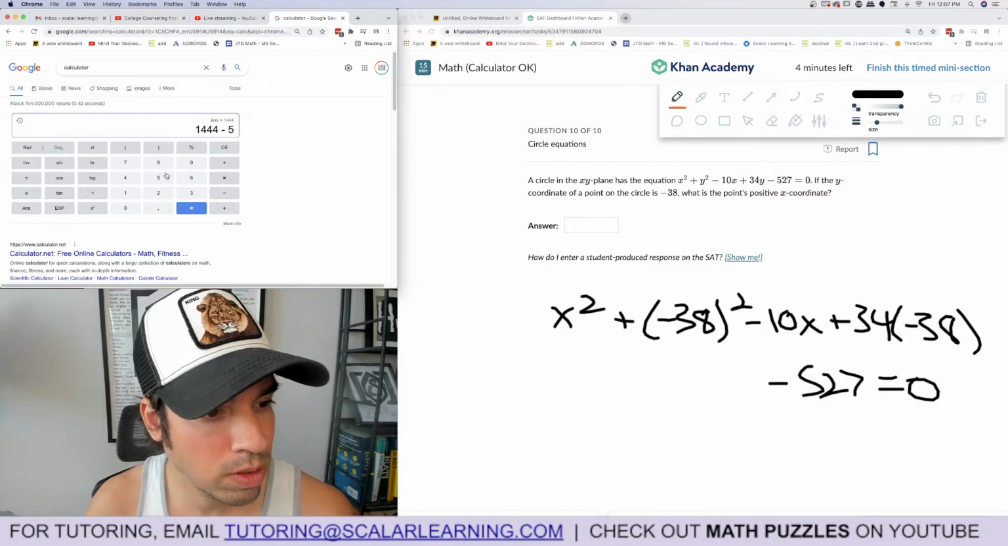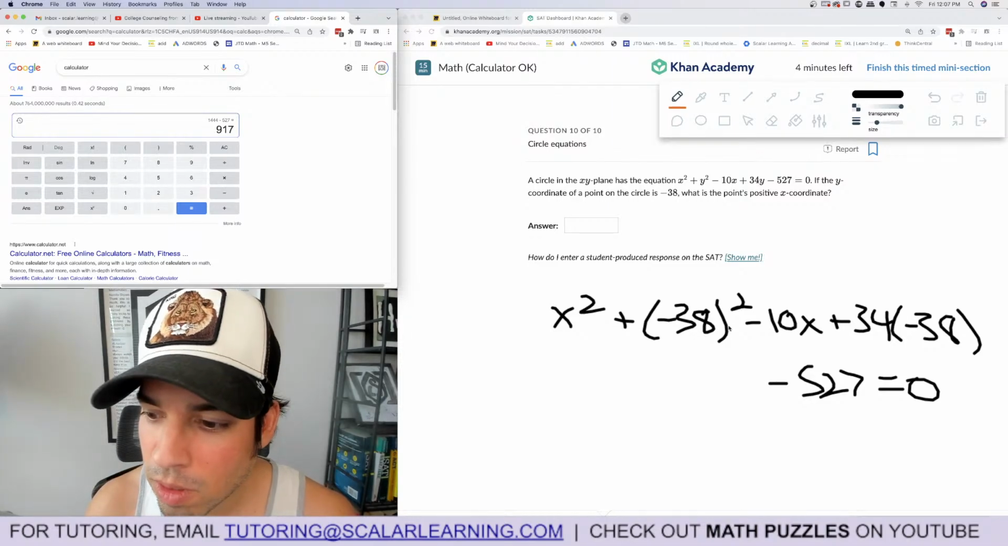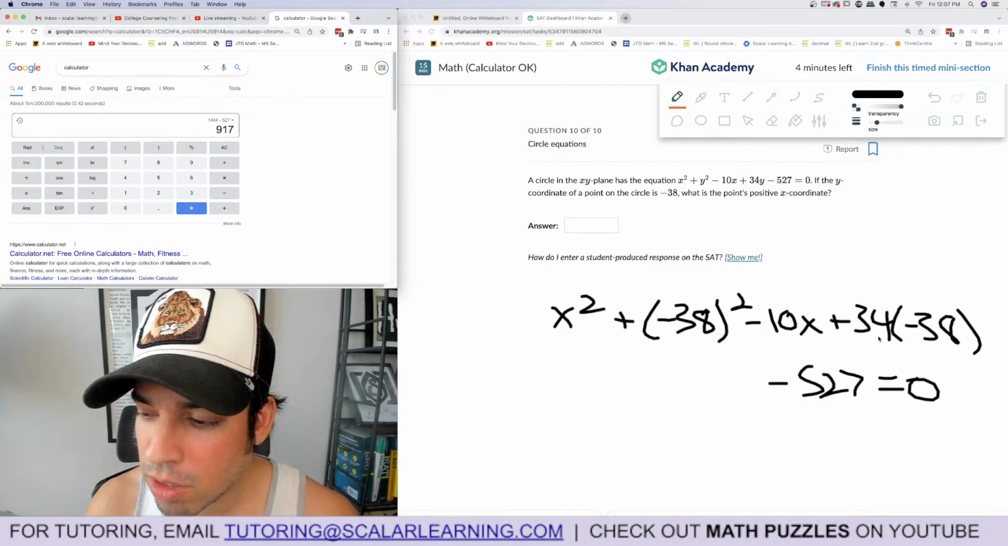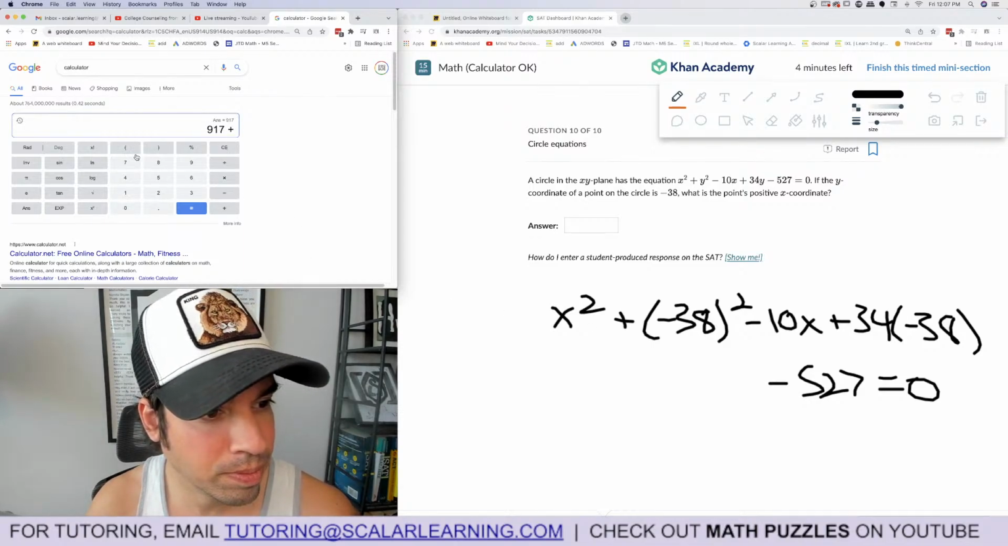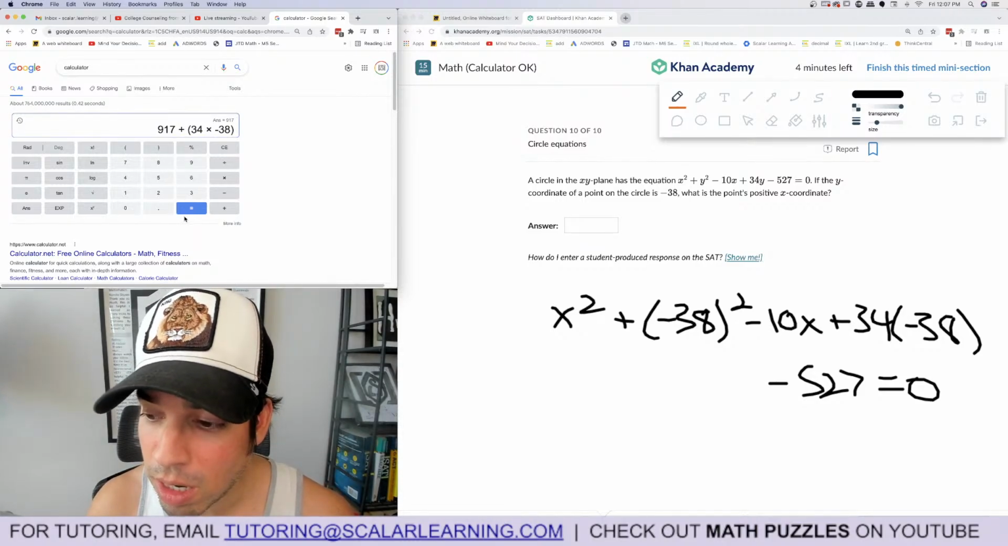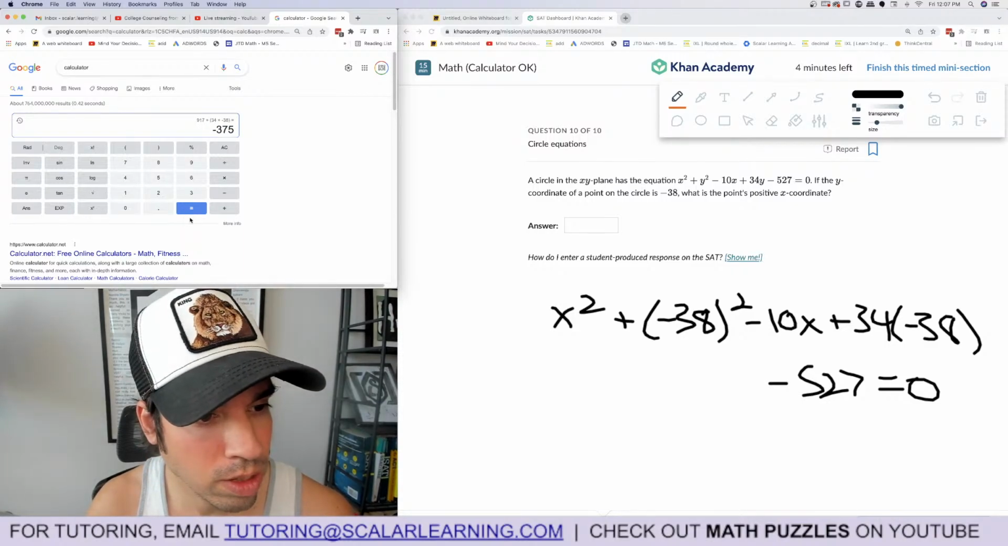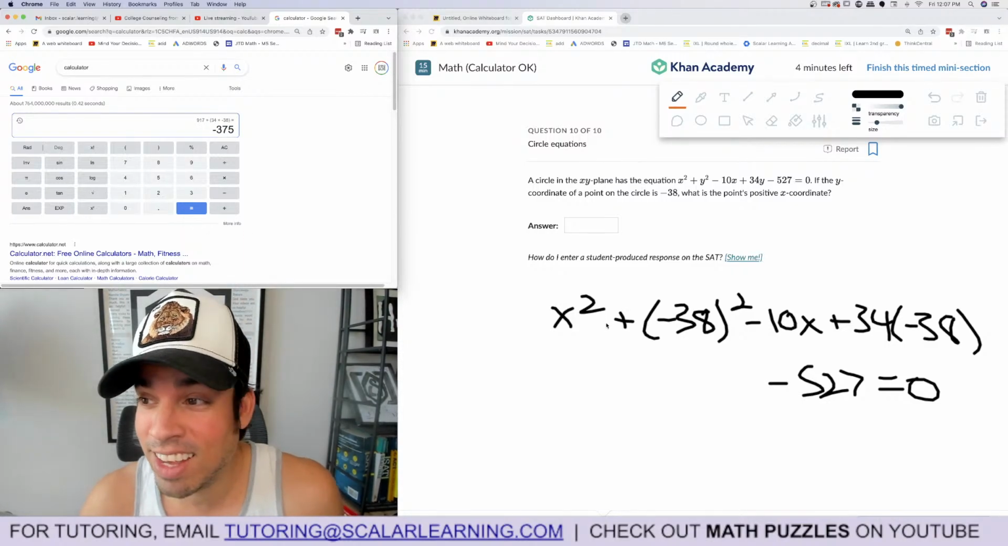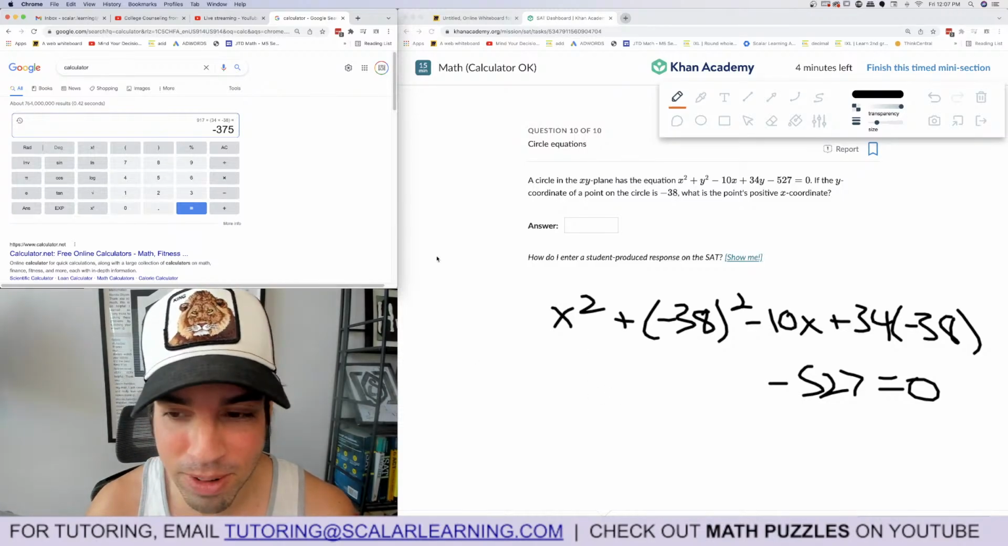Minus 527, so I'm combining those, this and this, and then plus 34 times negative 38. Putting it in parentheses, so order of operations. You don't need it, but I always do. Let's just make sure I didn't make any mistakes, because this is a free response, so if I type it in wrong, I'm hosed, right?